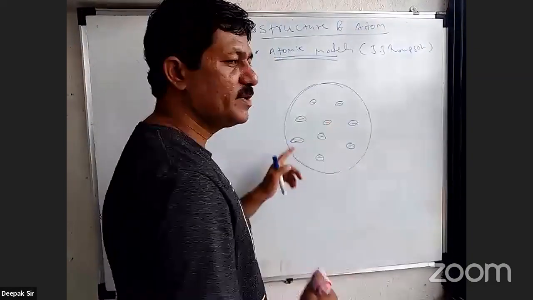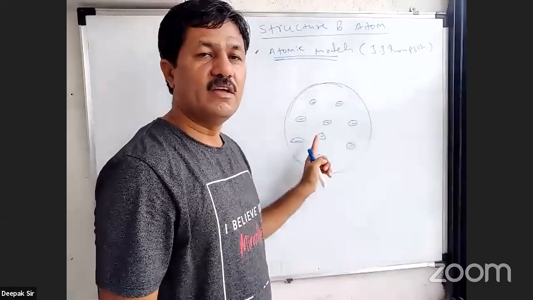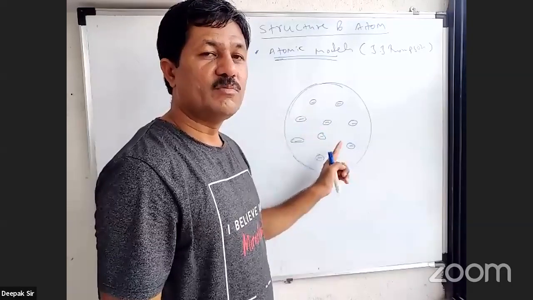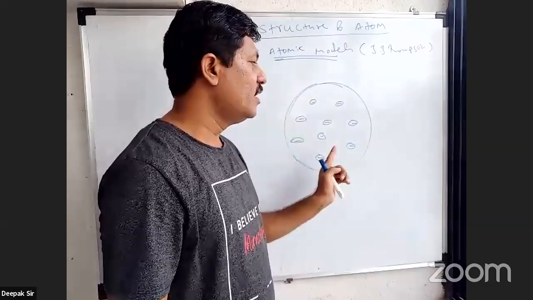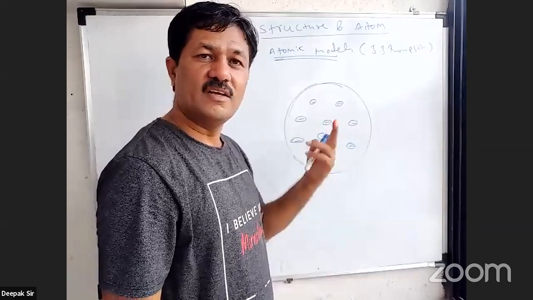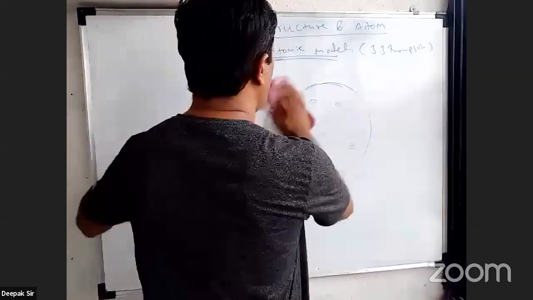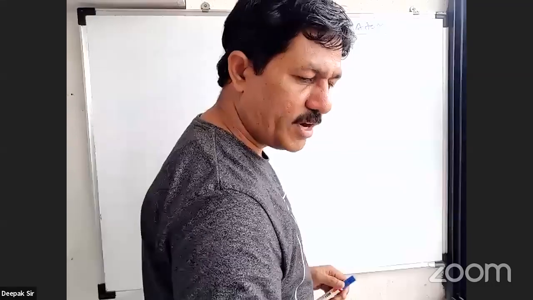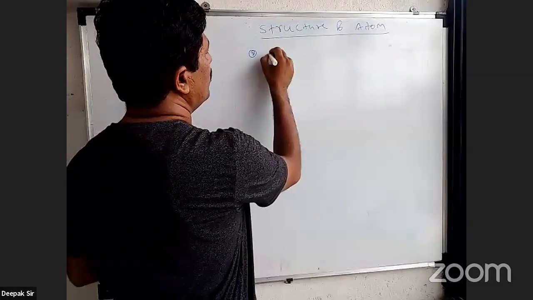पहला atomic model समझ में आया. Number one assumption क्या है? The structure of atom is spherical. Number two, electrons are embedded like seeds in watermelon. Number three, total mass of an atom is due to total sphere. The positive charge is throughout the sphere, like that. So these were the assumptions, and this atomic model is rejected because of the discoveries of the next atomic model. So let's move to the next atomic model by Rutherford. So we have to discuss Rutherford's atomic model, the second atomic model.